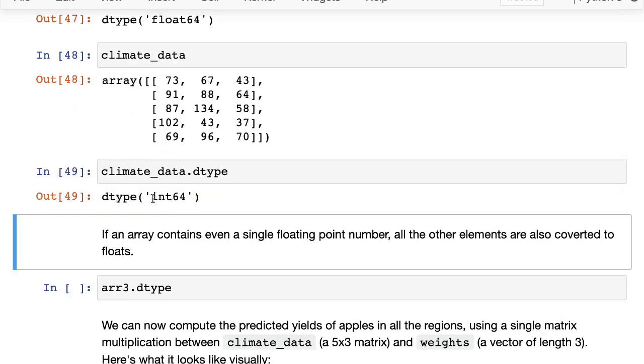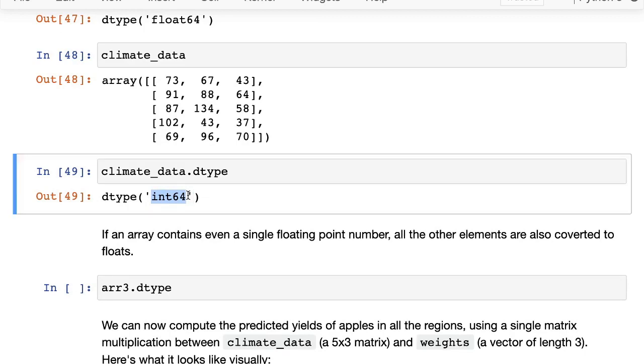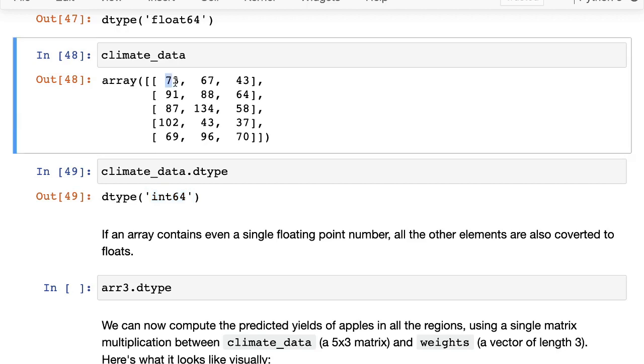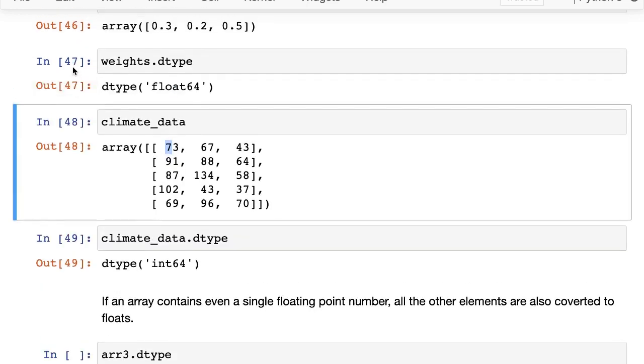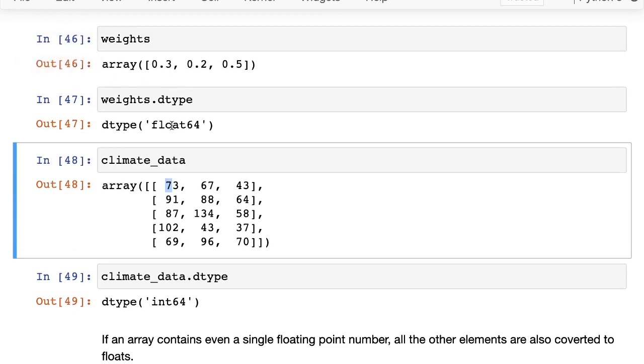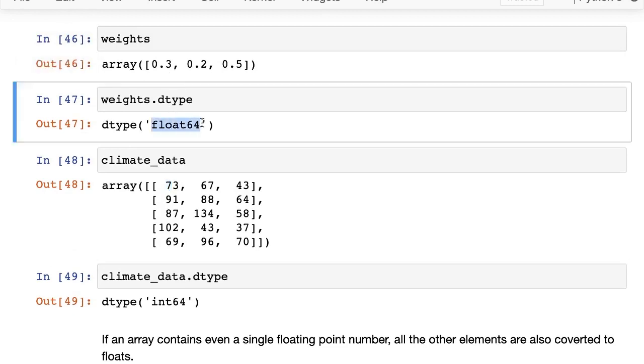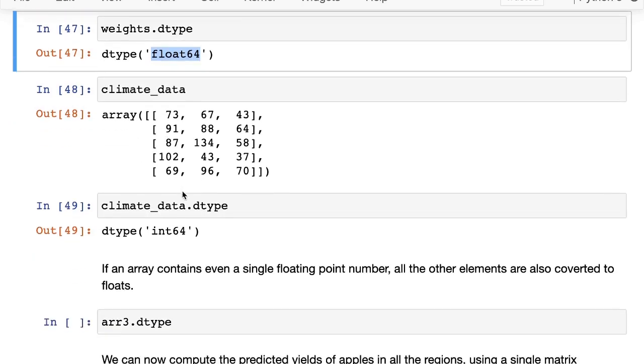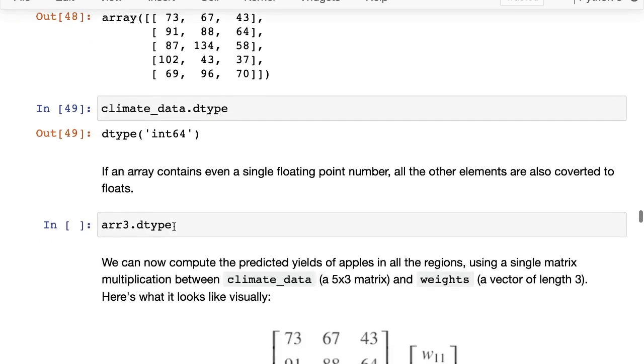this is of type int64. So it can only take 64 bits of data to store an integer. And that's the reason NumPy has its own data types. But in general, there is a one-to-one correlation. If you're using floats, you might end up seeing float64. And if you're using integers, then you might end up seeing int64.